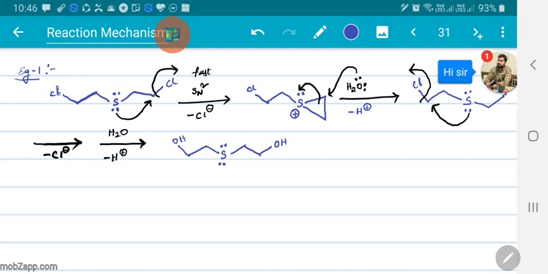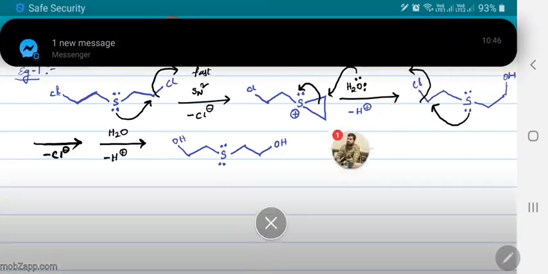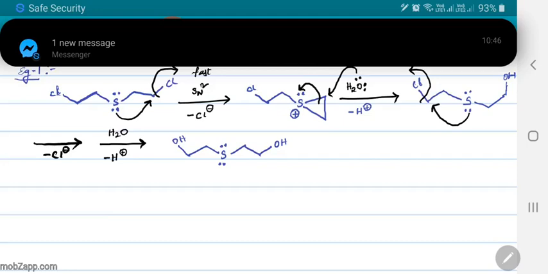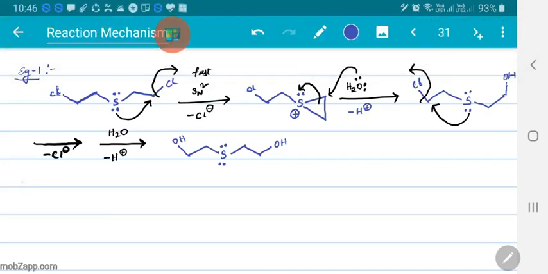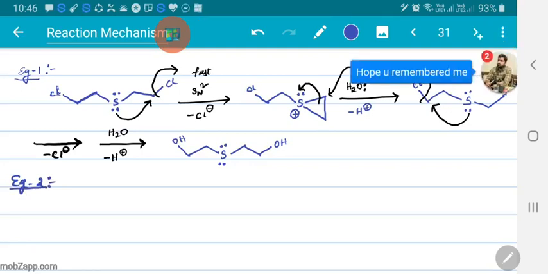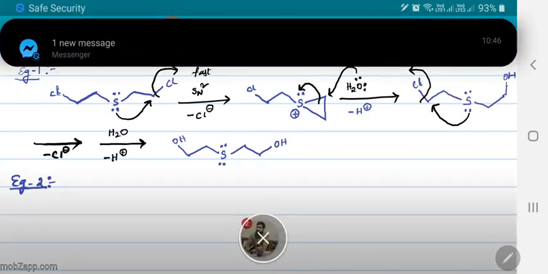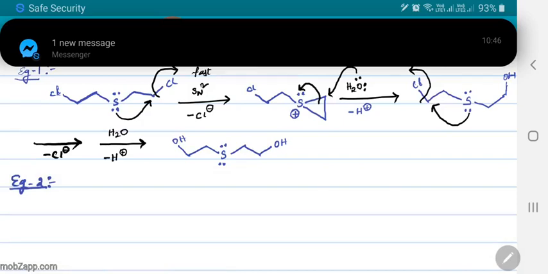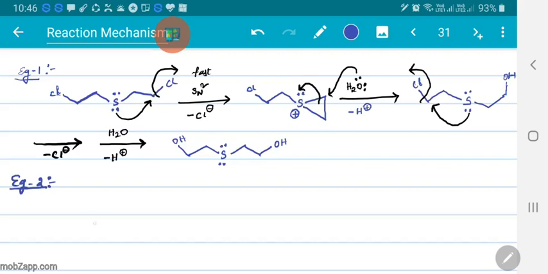Now, coming to this, if you take another example, if you go for some other systems, for example beta chlorosulfides, which are hydrolyzed.